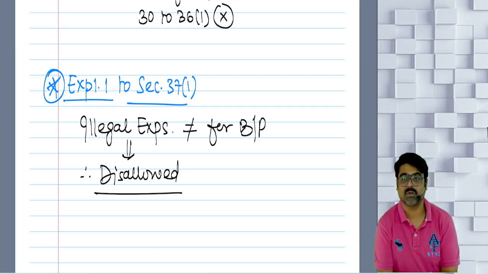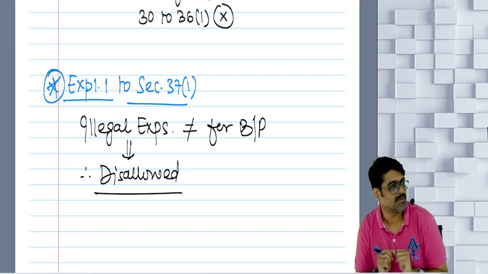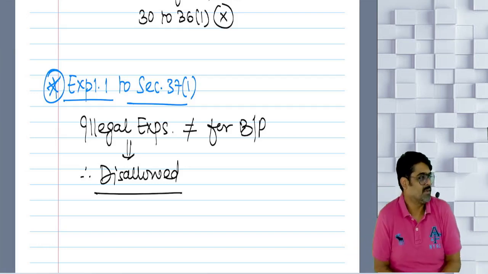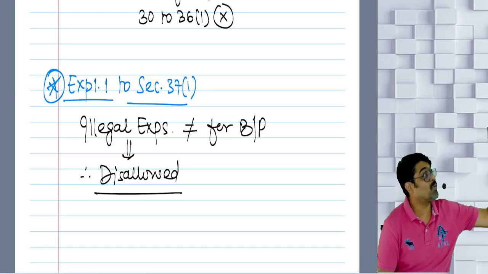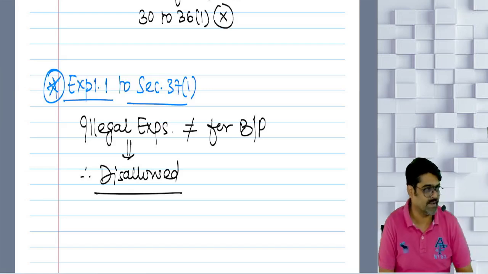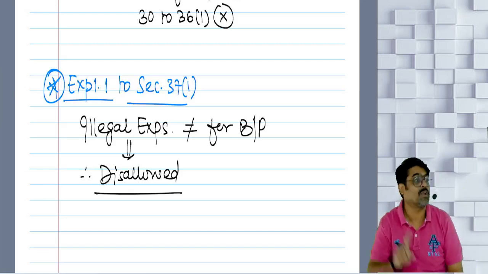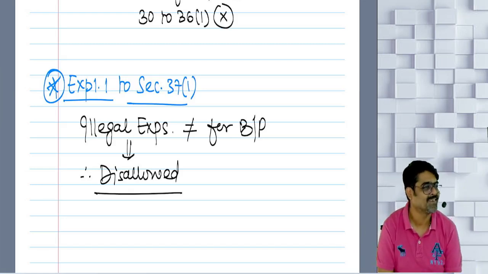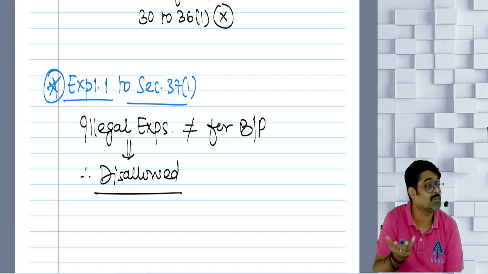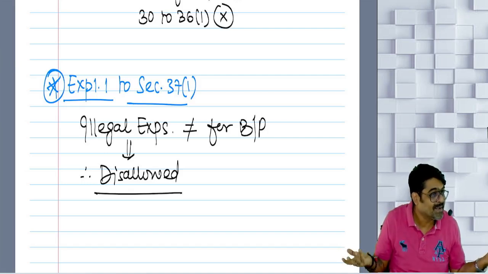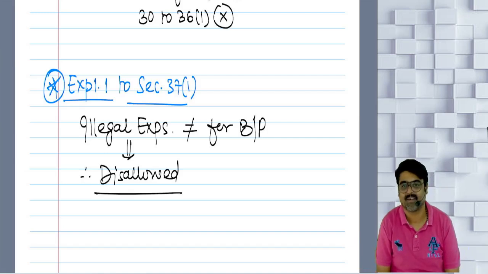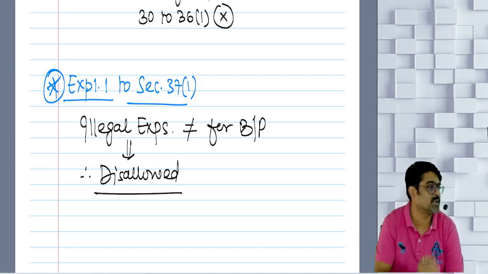My business is to buy and sell drugs, and in my business, the raid was conducted and my stock was seized, confiscated. Isn't it a loss happening in my business? That was allowed as a deduction, because without adjusting the losses, profits cannot be computed. It's a landmark Supreme Court judgment.